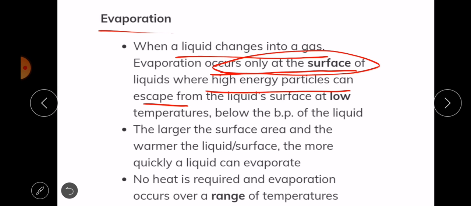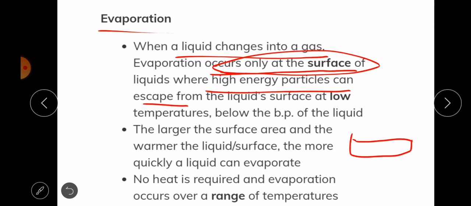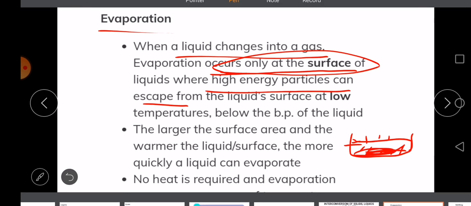So if we have a container with a liquid, the evaporation is not going to occur in the whole liquid, but will occur near the surface of the liquid.